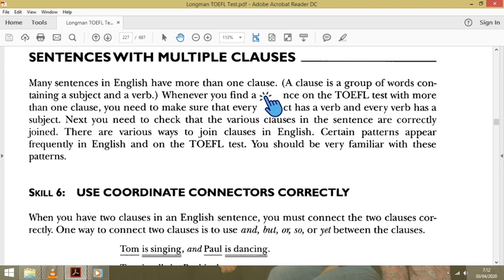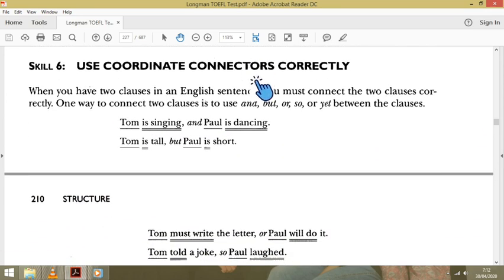If there are two clauses, we need a connector. If there are two sentences too, we need a connector too. If you want to know more detail about clauses, you can find out on the internet or in an English grammar book. There are so many explanations of clauses.